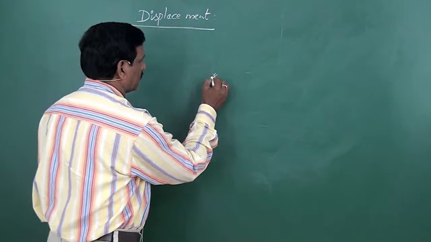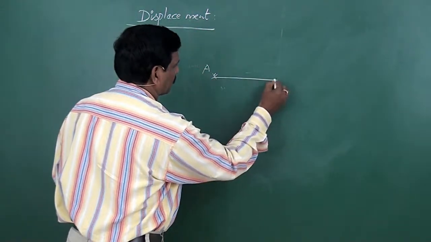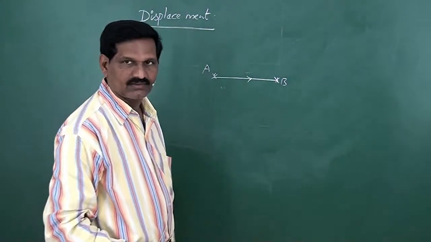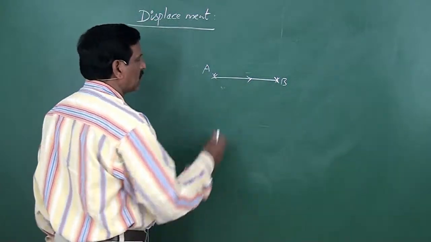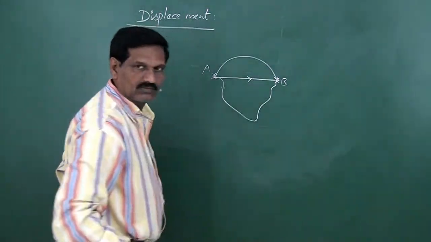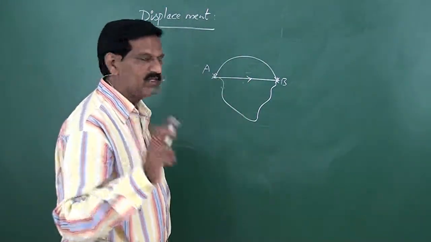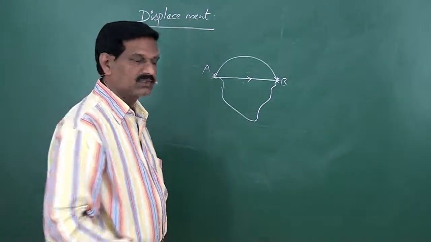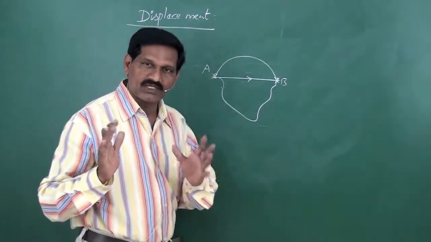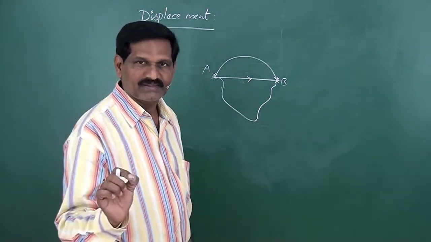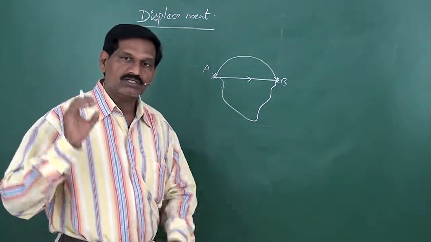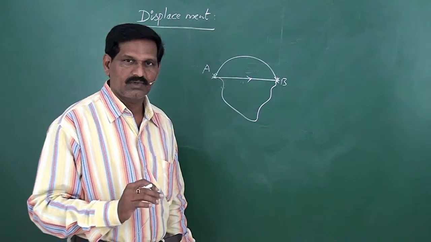For example, this is the body, which moves from A to B along this straight line direction. The particle may also move from A to B like this or like this. Out of these three paths, which one has the least distance? This is the least distance. Now the least distance, or shortest distance, between 2 points is called displacement. So displacement is the shortest distance between 2 points.